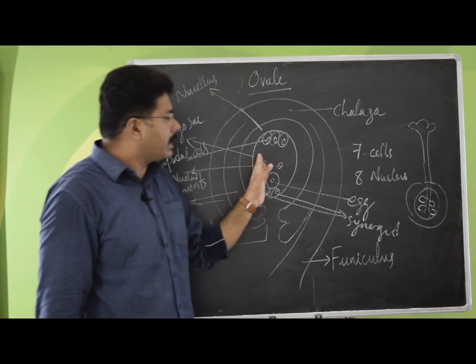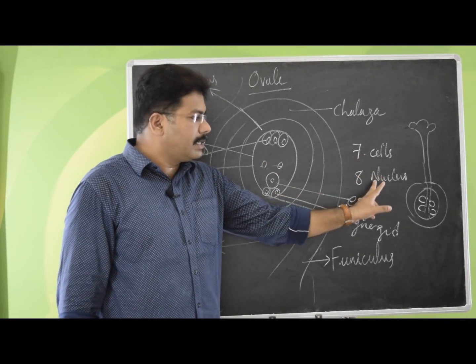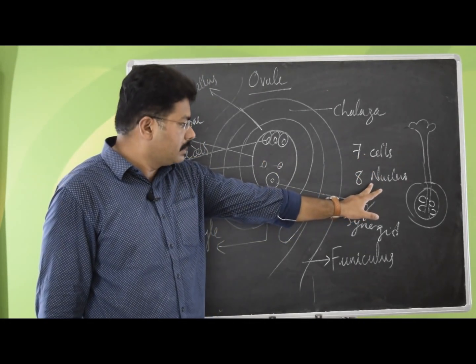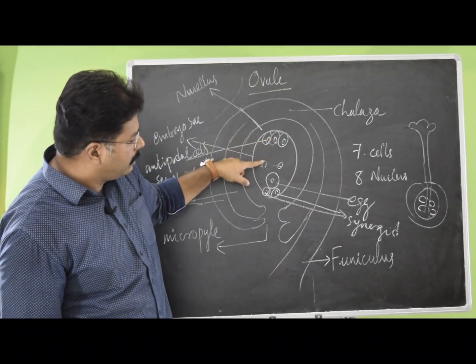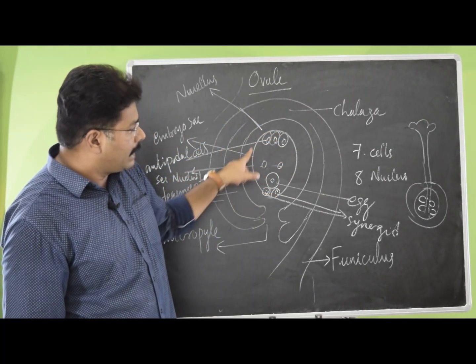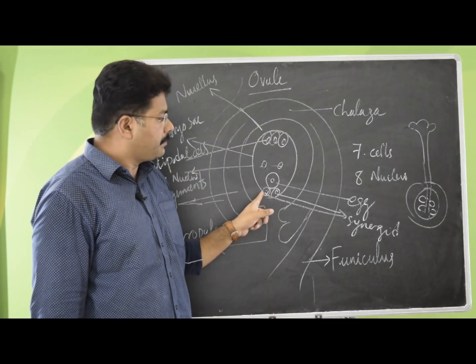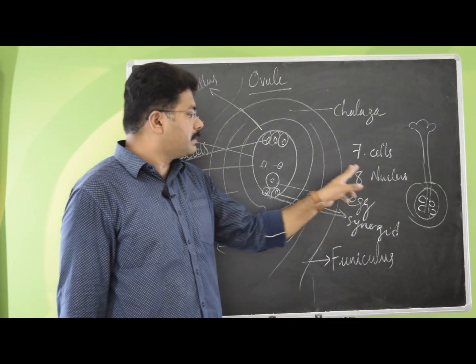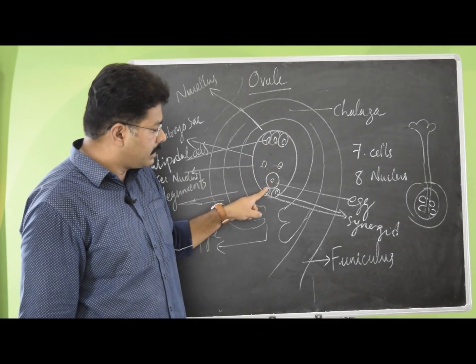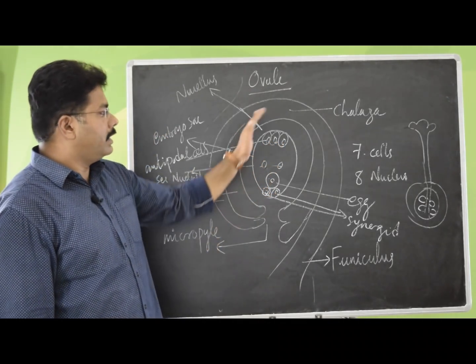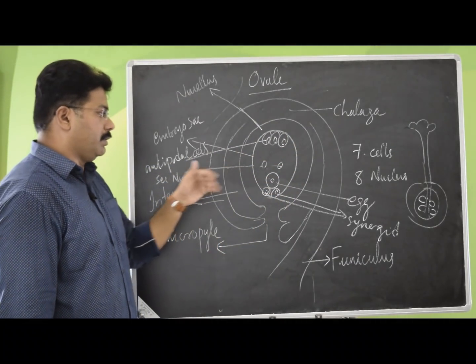This embryo sac contains 7 cells and 8 nuclei. How come? If you look at the number of cells, 1, 2, 3, 4, 5, 6, and the embryo sac 7. But the number of nuclei present inside, 1, 2, 3, 4, 5, 6, 7, 8. This is the setup inside the embryo sac.